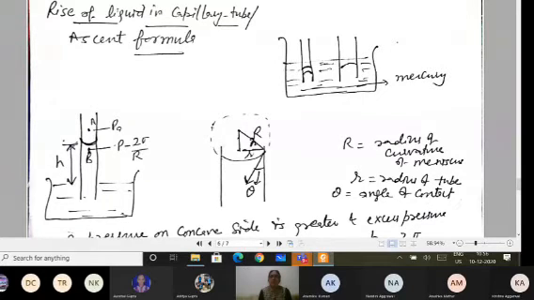So my question is to find the expression for this h, the height of the liquid. You can also observe that when you do the experiment, even in the chemistry lab, they ask you to measure the lower level of the water because it is concave. And if I consider the whole thing, this is the capillary tube and it is rising up to this level,